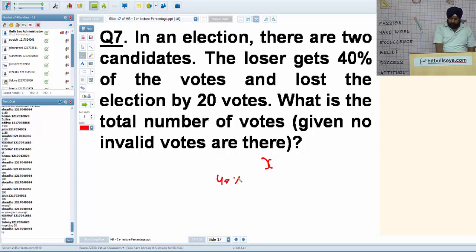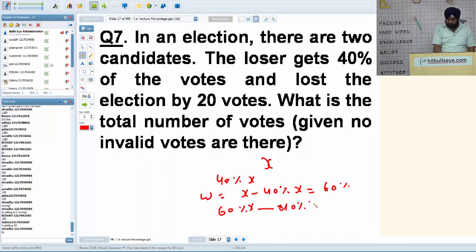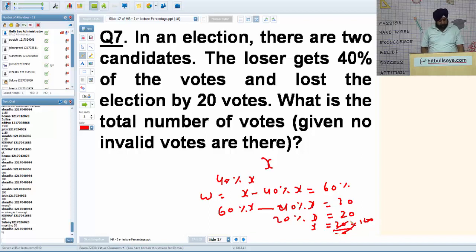The loser got 40% of X. The winner will get X minus 40% X, it's 60% X. So the margin is 20% of X. 60% X minus 40% of X gives us 20. So 20% of X is 20, which gives X as 20 upon 20 into 100. So it's definitely 100. That's it. Okay, move on to the next question.